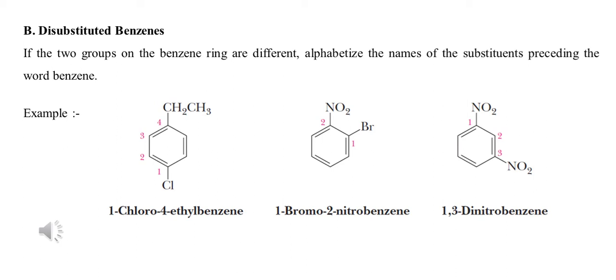Third example: both are nitro groups, so there is no issue. The numbering may start from either nitro group, but proceed so that the next nitro group gets the lowest number. That's why the name of this compound is 1,3-dinitrobenzene.